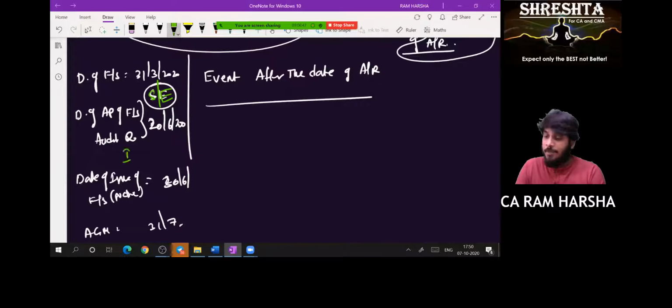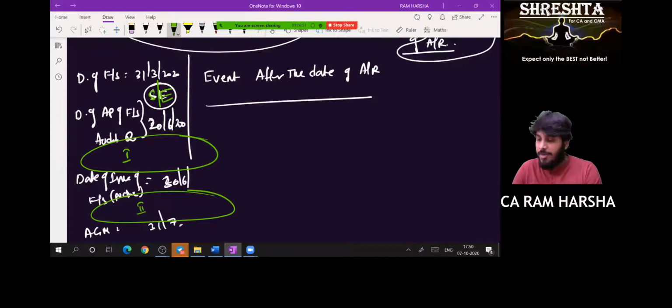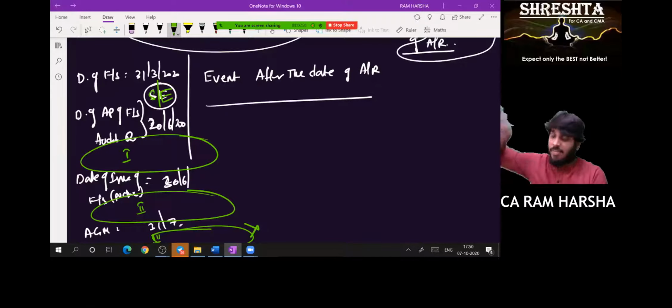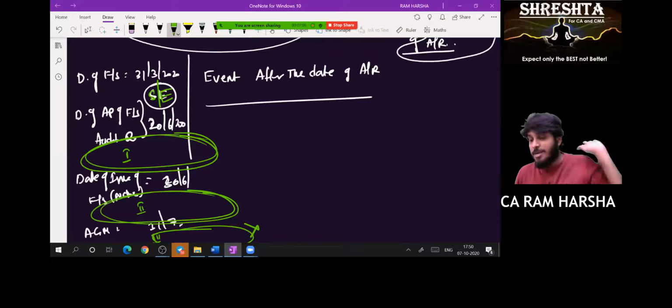Yes or no? Subsequent event happened somewhere here. Case 1, you may come to know between this period. Case 2, you may come to know between this period, after issue. Case 3, you may come to know after AGM date. If it is after AGM date, I will ignore it. Next year, it will be adjusted as a prior period item. Yes, sir. Before AGM date I came to know, or before I even issue the financial statements to public, I came to know.